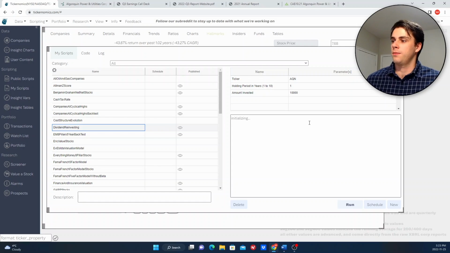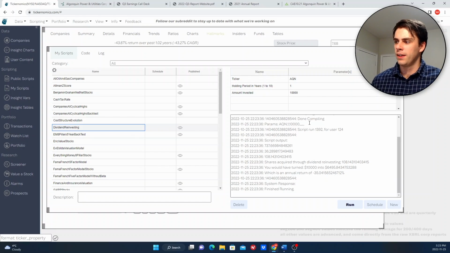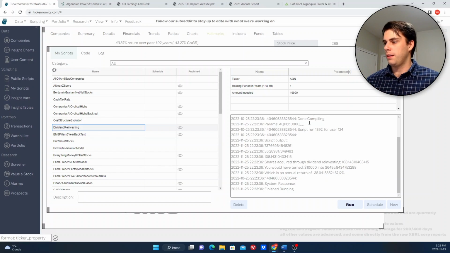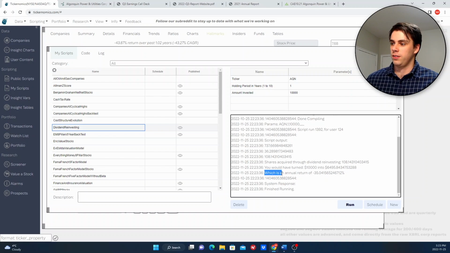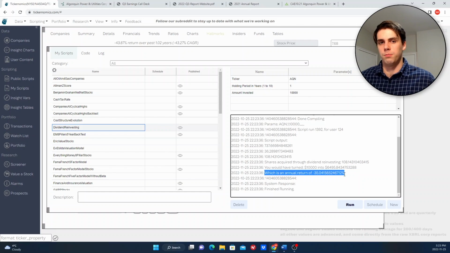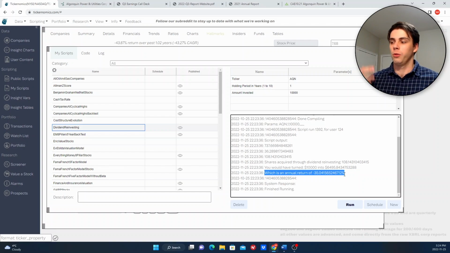I'm going to click run on this, and it'll take a couple of seconds, and then it'll give us the information we need. The reason I want to show this is to show that the decline in price isn't actually that bad when you compare it to the overall market. This line tells us that the return in the past year is negative 35%, which compared to the S&P 500 and the broader market, I think is down about 30% in the past year. So this is still doing a little worse, and we're going to talk about why later, but it's really not that bad.